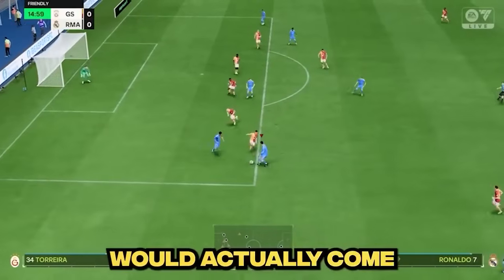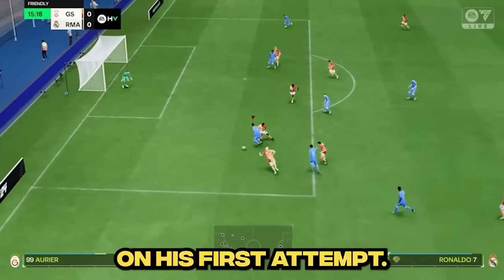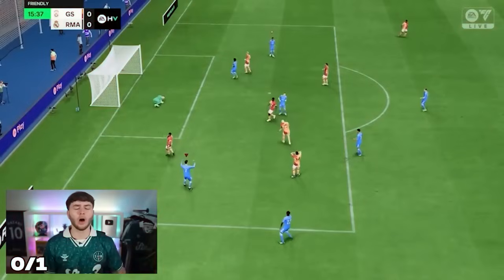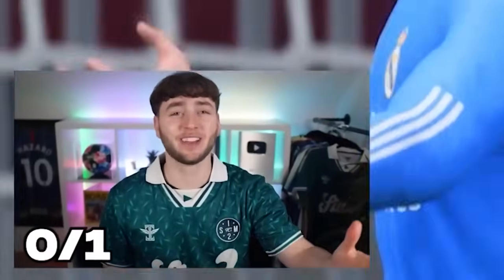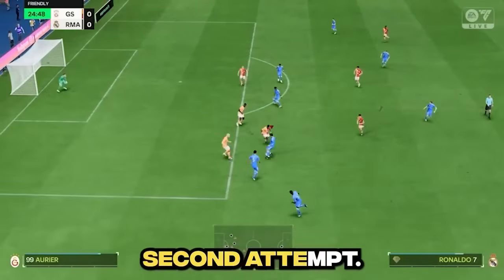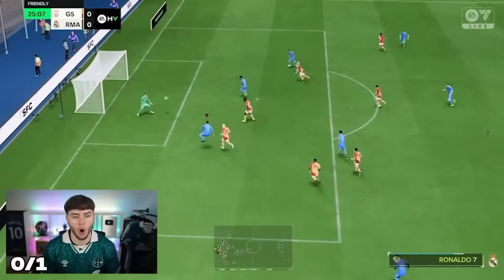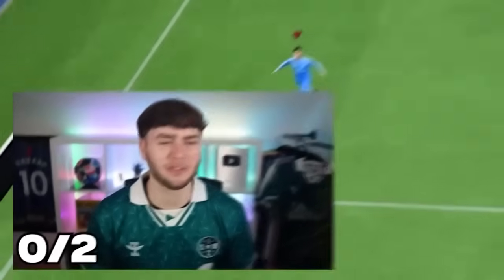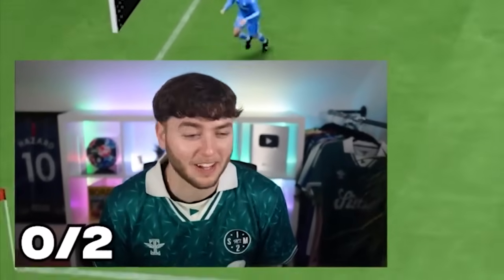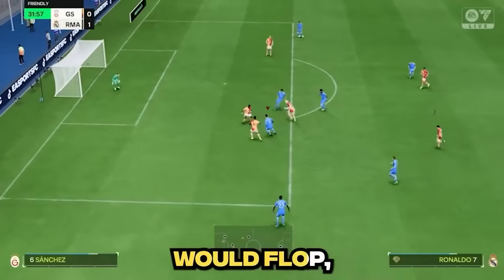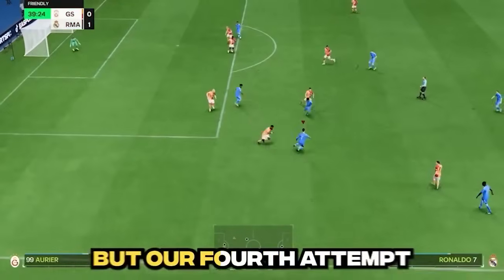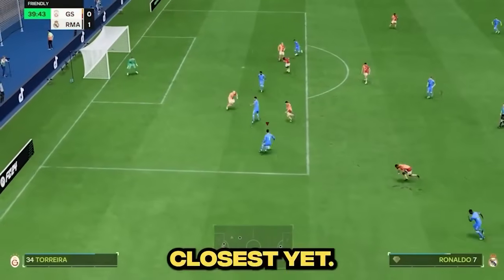And Ronaldo would actually come super close on his first attempt. Oh, that was actually a really good attempt. And the same with his second attempt. Oh, no, it's not good enough. It's not good enough. I can't take it. Our third attempt would flop. No! But our 4th attempt would be the closest yet.